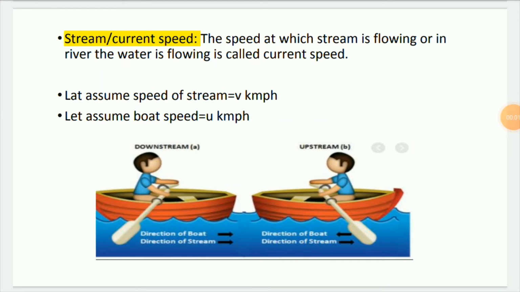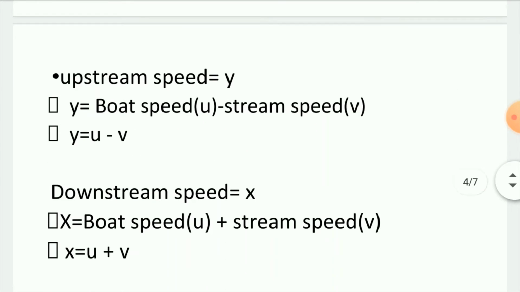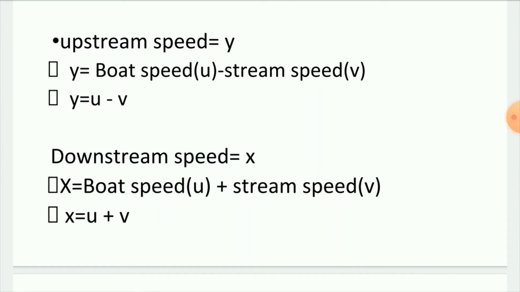So let's move on to the formulas for boat and stream. We are assuming that the upstream speed is y kilometer per hour. The upstream speed is the boat speed, which we assume as u, and the stream speed, which we assume as v. In the upstream speed, the boat speed u minus the stream speed v, since they are in opposite directions. So we reduce the stream speed from the boat speed. So y is equal to u minus v.